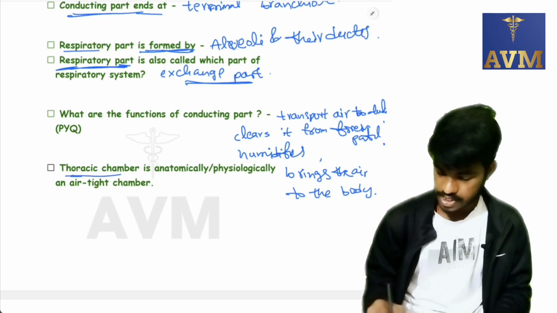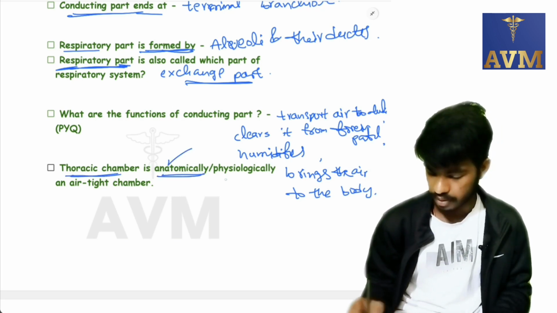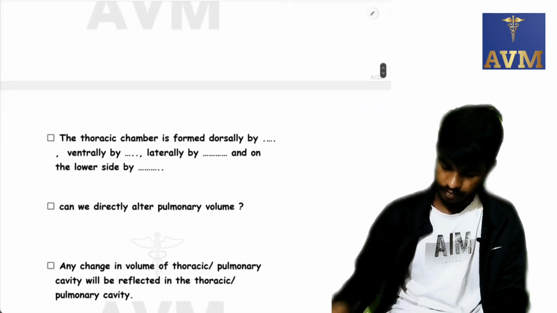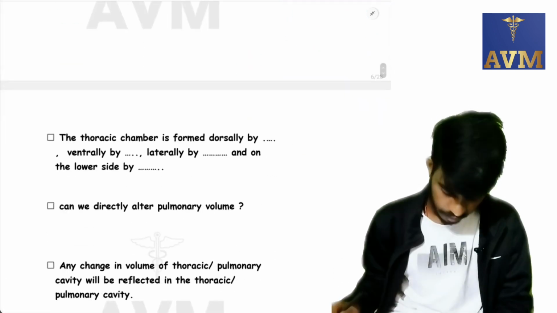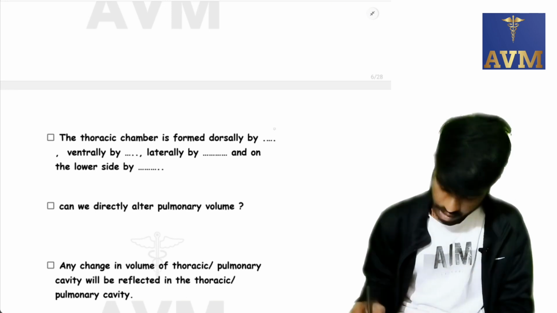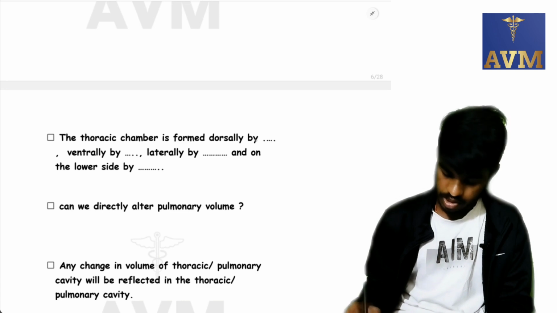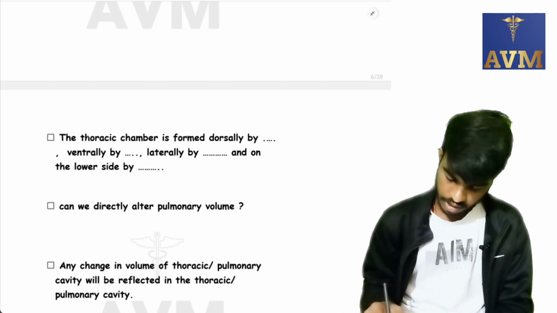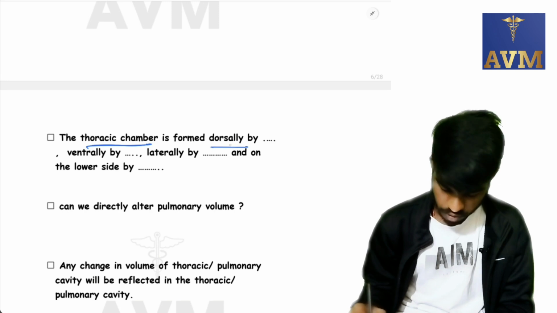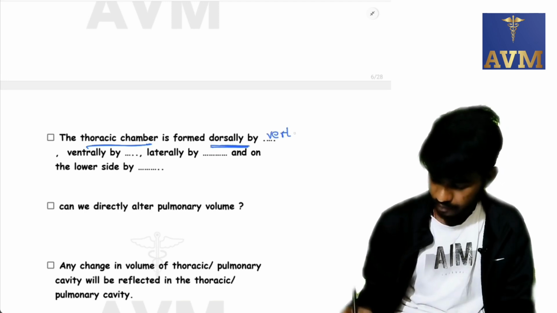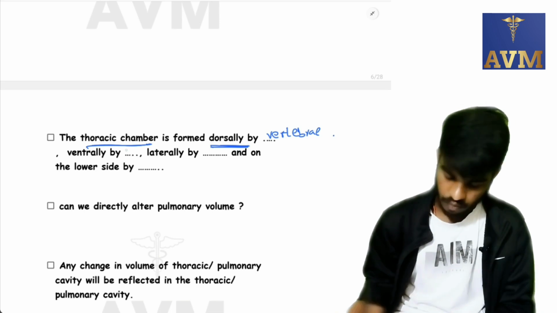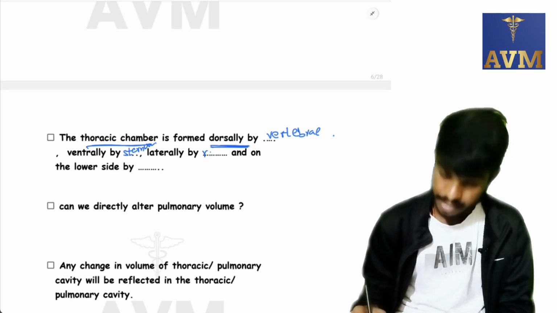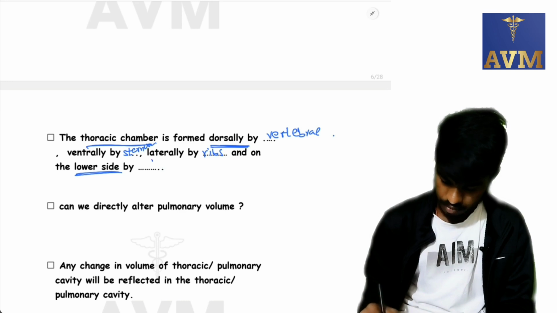And next, the thoracic chamber is an anatomically airtight chamber, not physiological. It is an anatomically airtight chamber. The thoracic chamber is formed dorsally by vertebrae, ventrally by sternum, laterally by ribs, and on the lower side by diaphragm.